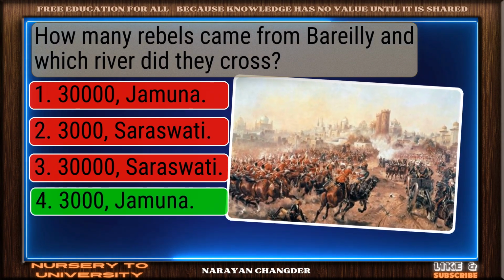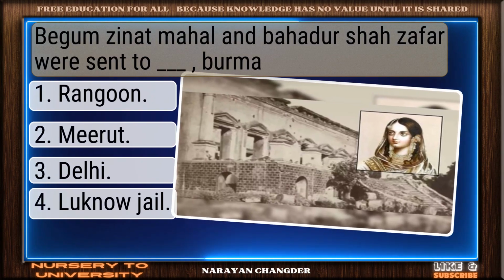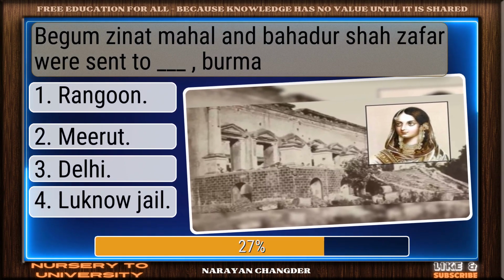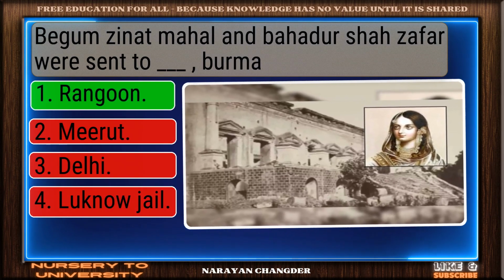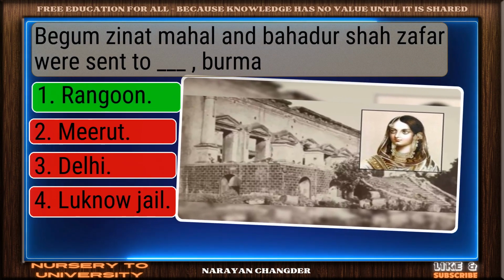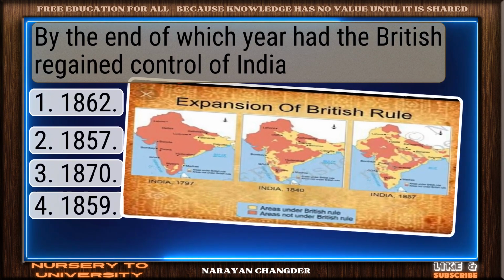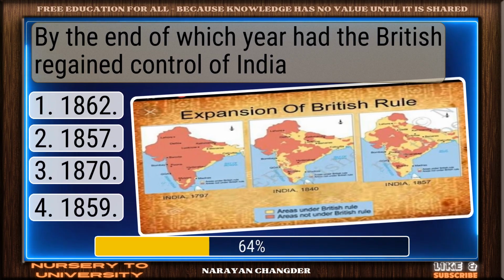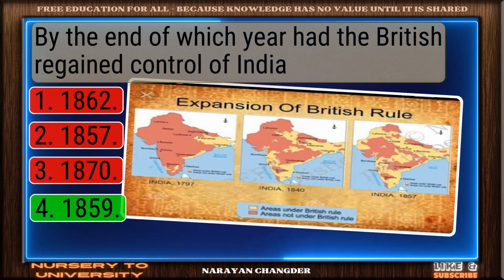Jamuna is right. Question number 62. Begum Zinat Mahal and Bahadur Shah Zafar were sent to Burma. Nice selection. Rangoon is the correct and valid answer. Question number 63. By the end of which year had the British regained control of India? Excellent choice. 1859 is the right answer.